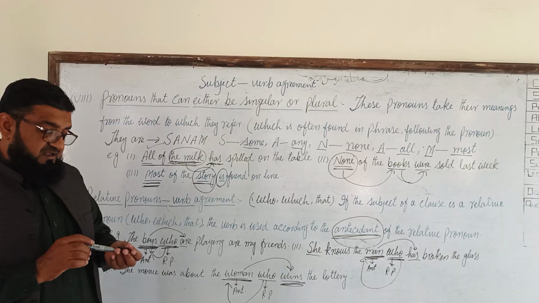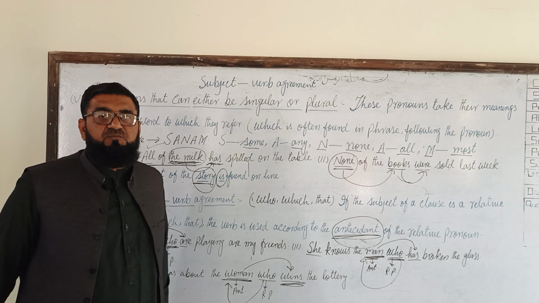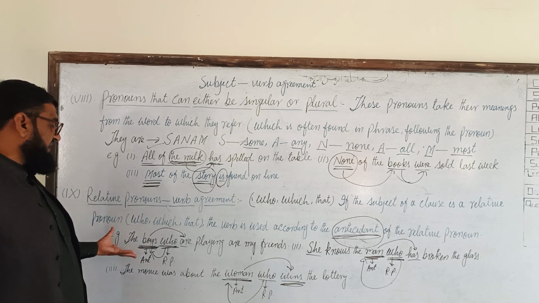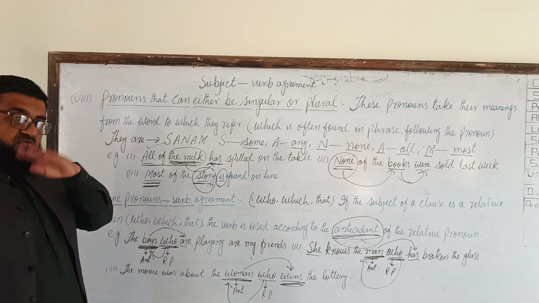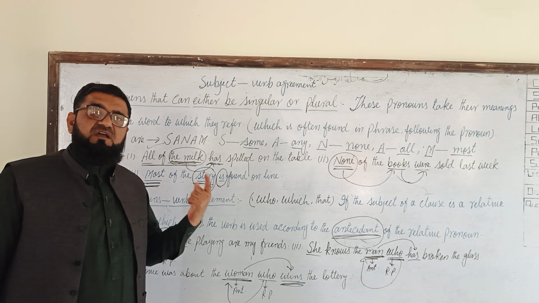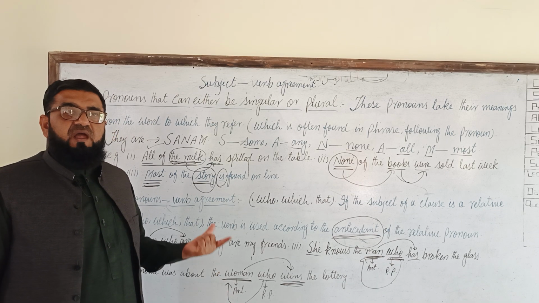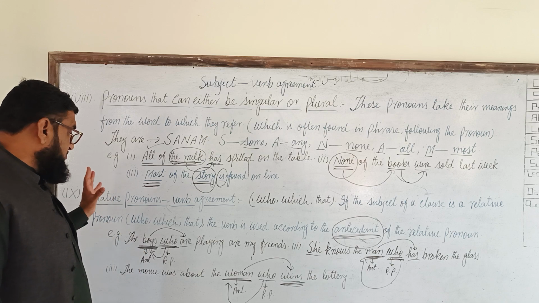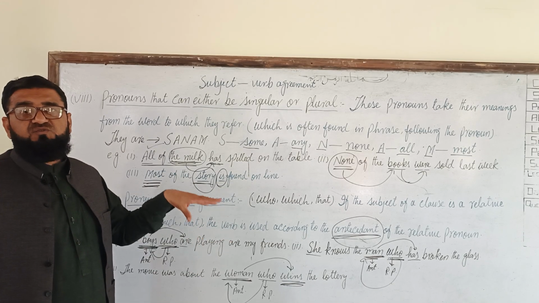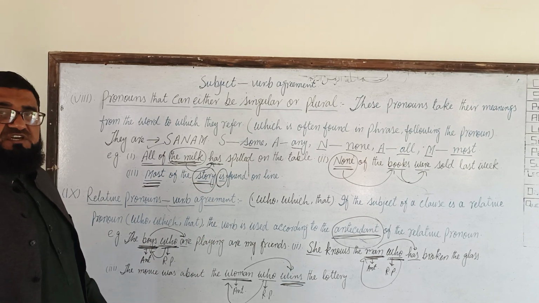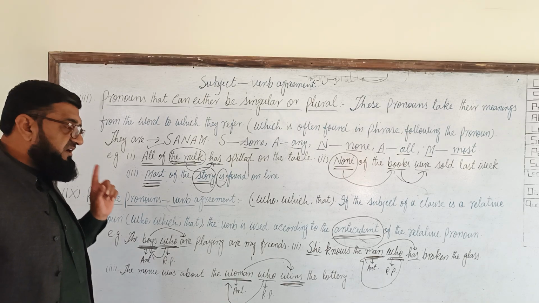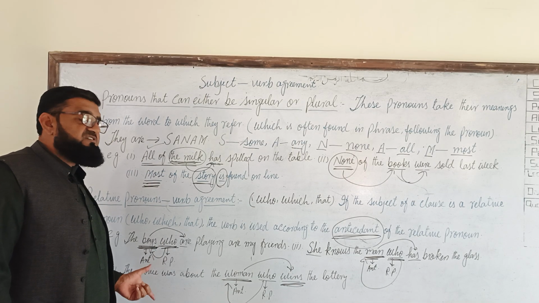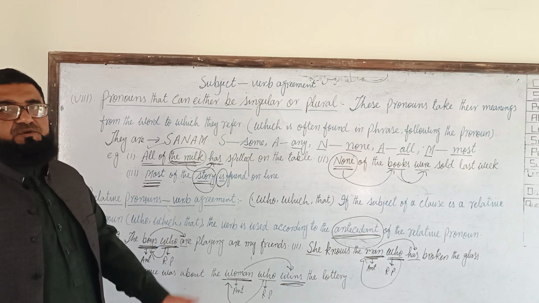So when relative pronoun is the subject of a sentence, the relative pronoun will always refer to a noun or pronoun, and these are called the antecedent, and the verb will be according to the antecedent of that relative pronoun. If the antecedent is singular, the verb will be singular. If the antecedent is plural, the verb will be plural.